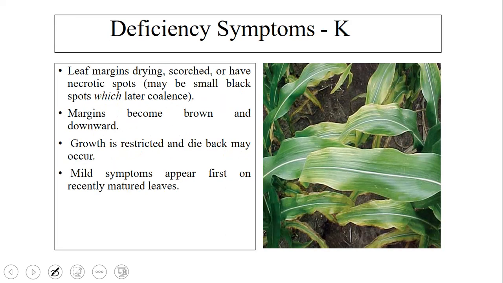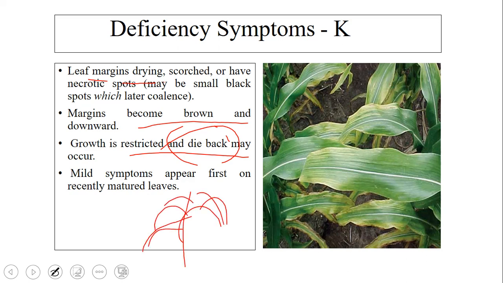And deficiency symptom of potash: leaf margins drying, it will be scorched, it has necrotic spots and margins become brown and curl downward, and growth is restricted, and dieback may occur. Dieback means the plant starts drying from the top of the plant and it moves downward.